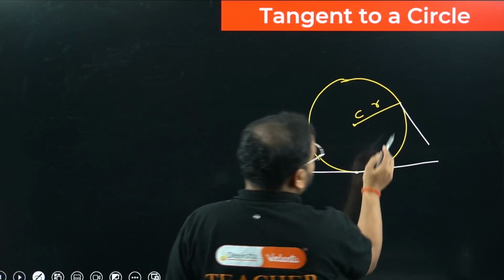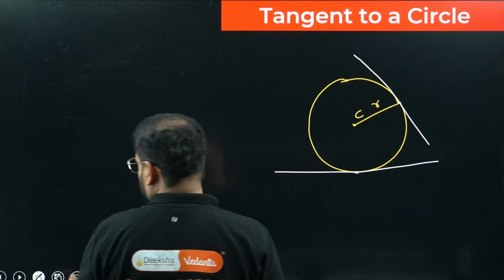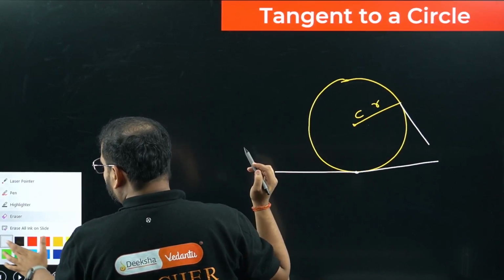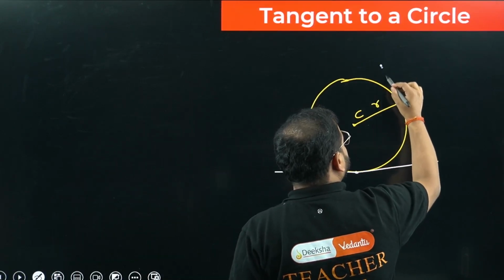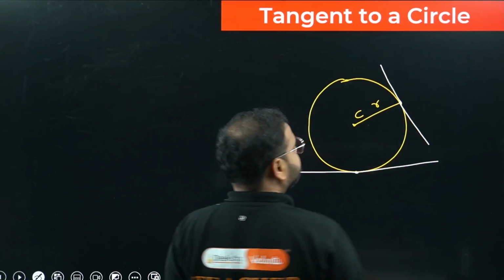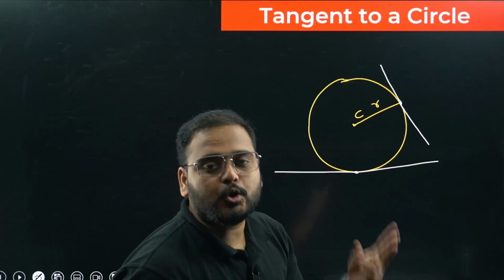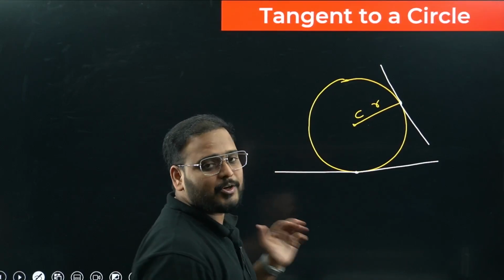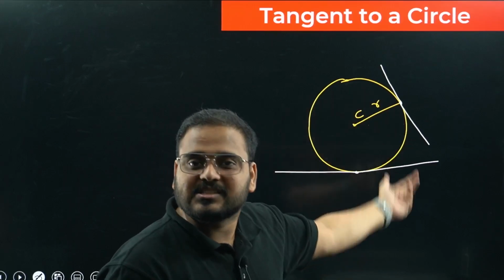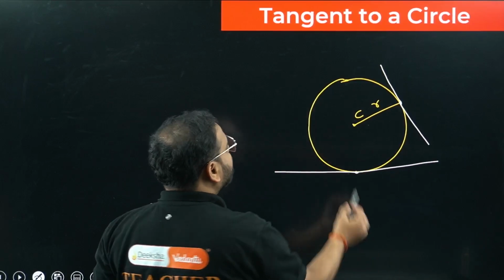So yes, when I say only one point, I mean this only, right? There should be only one point of contact, not like this. Only one point of contact, which is at this point. So you can see over here, only one point of contact, not two, not three, not more than one at all. Whenever a line has only one point of contact with the circle circumference, we call that line to be what? Tangent, sir. Simple.